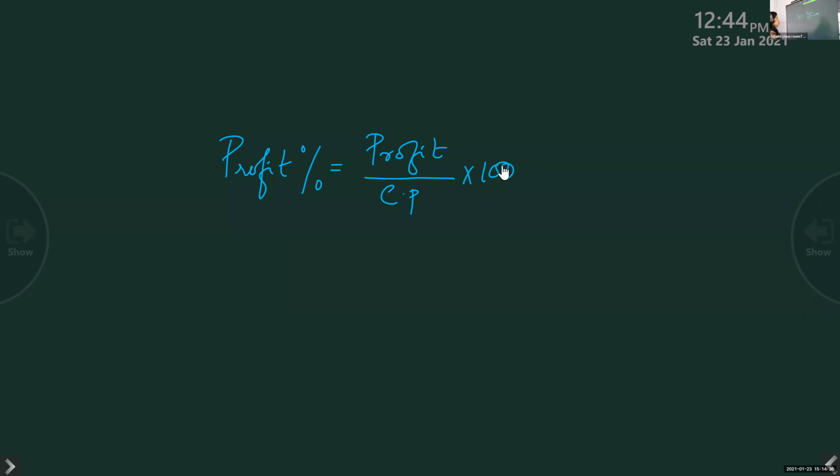That's all. So profit percent, the formula is profit by CP into 100. It is calculated upon the price at which I bought the thing. Same way, loss percent is equal to loss by cost price into 100.